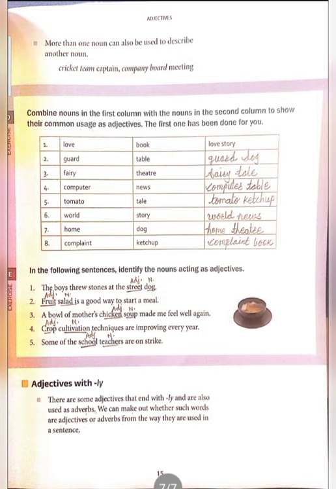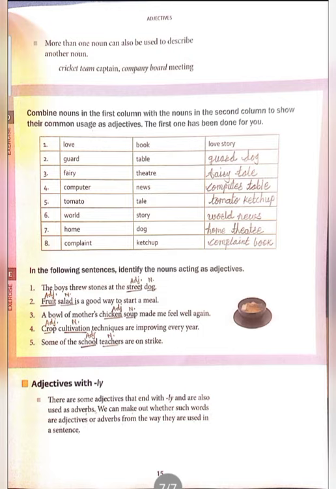Let's solve exercise E. In the following sentences, identify the nouns acting as adjectives. We have just learnt it, now let's solve. The boys threw stones at the street dog. Street is a noun, dog is also a noun, but the word street gives more information about the dog. So here street is an adjective and dog is a noun.